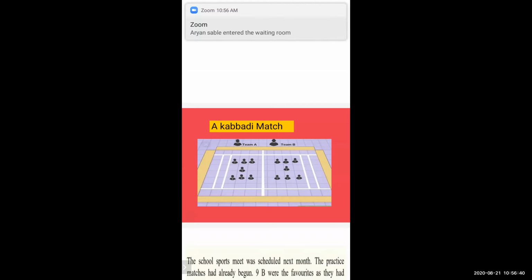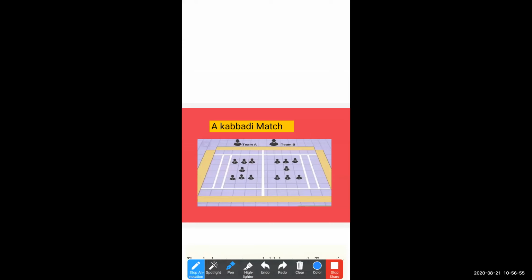So, as you can see, student, the first picture. It is a kabaddi match. It is a ground of a kabaddi match. And you can see over here there are 7 players in each team. This is team A and this is team B. Now I just want to tell you a basic rule of how to play this game.